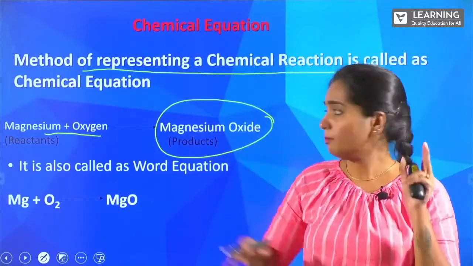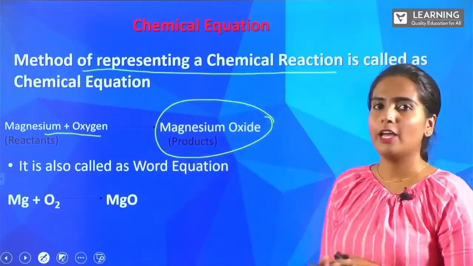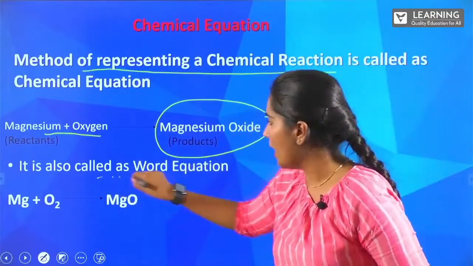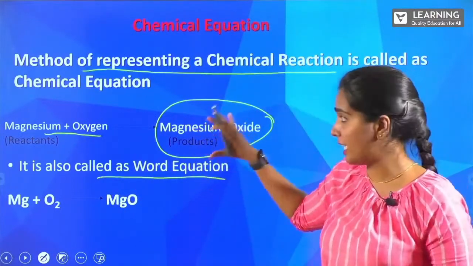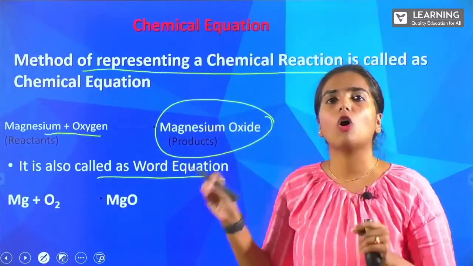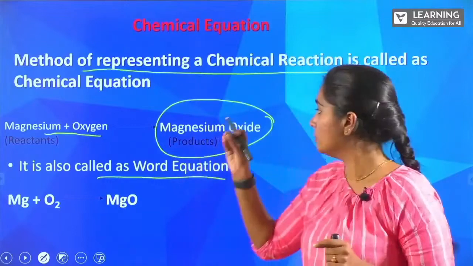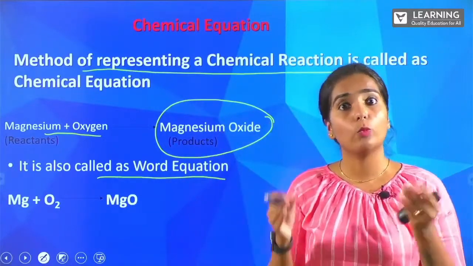So magnesium and oxygen are called reactants, and whatever comes out of it is called the product. When you write it as a sentence, magnesium reacts with oxygen to give magnesium oxide, the entire sentence formation is called a word equation.